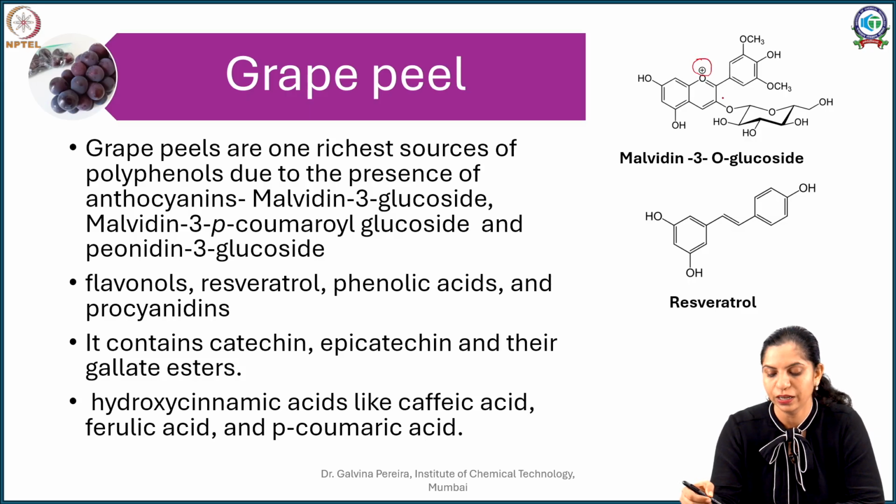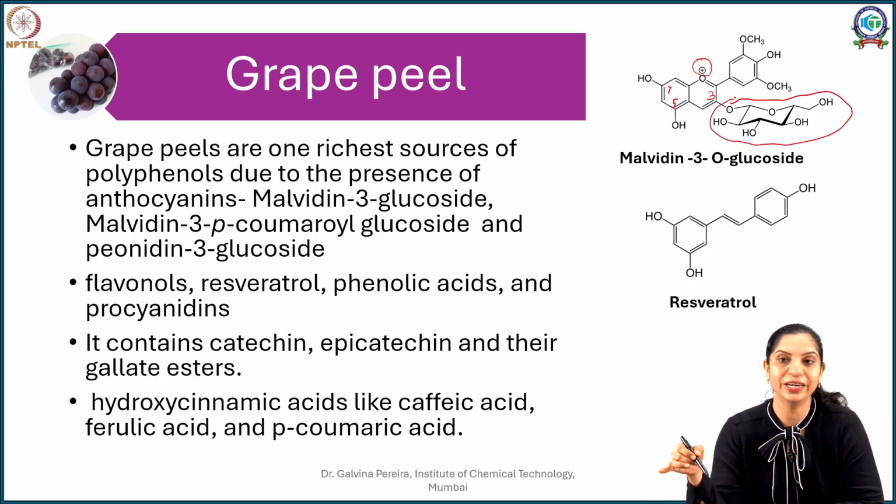So this is it. In terms of hydroxy substitution, you have a 3, 5 and 7 hydroxy substitution, of which the 3 has glucose attached to it.